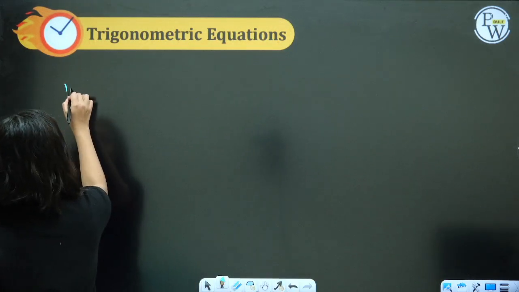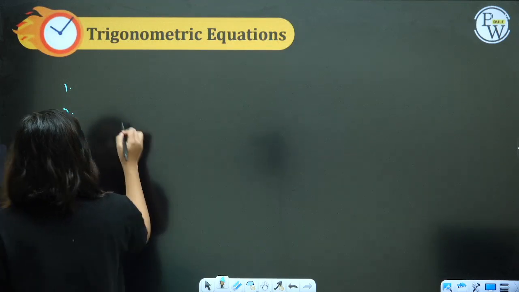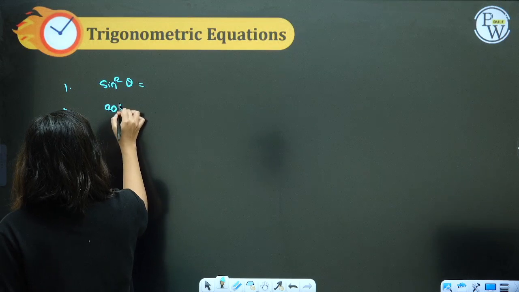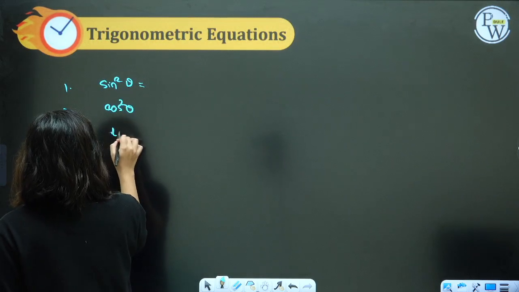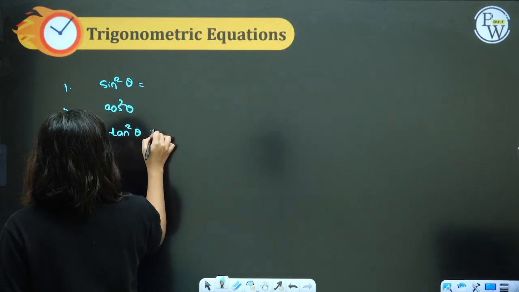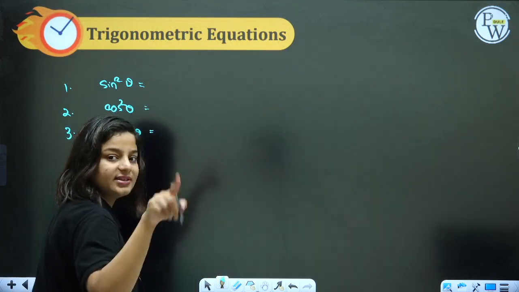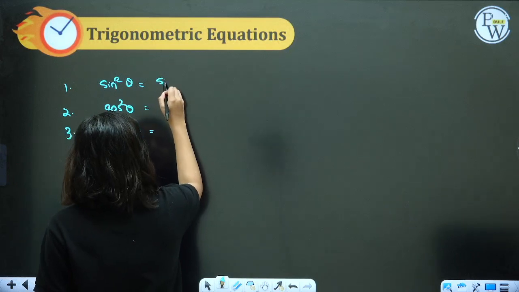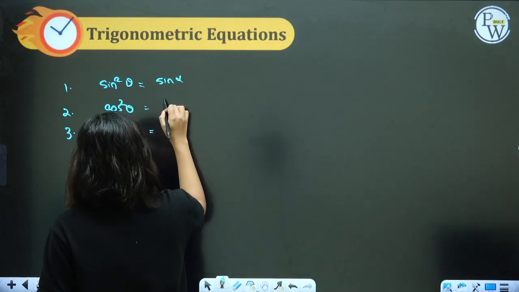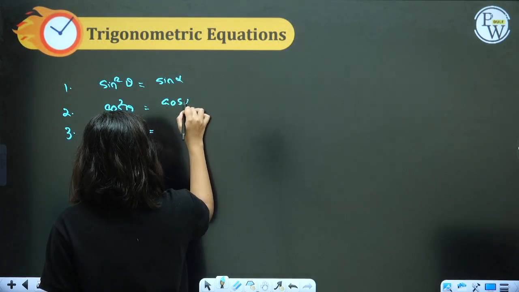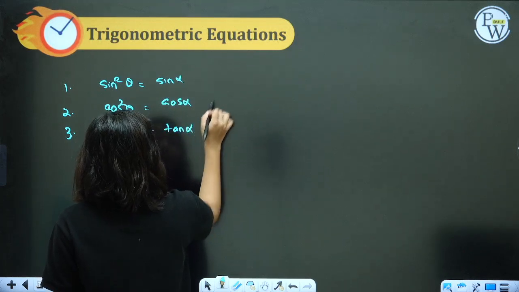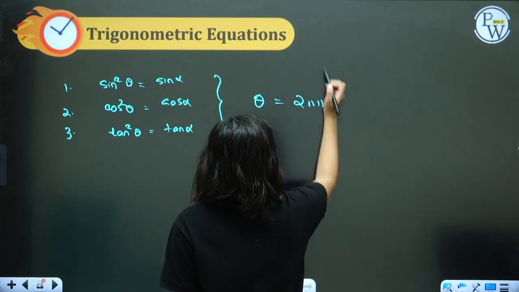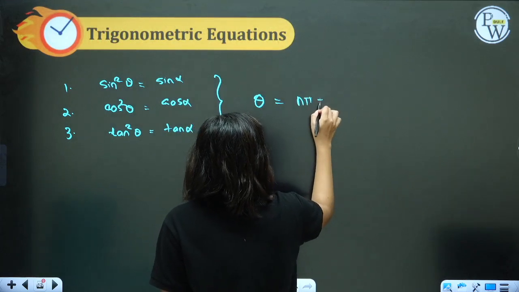Next, again another set of three formulas, but it is interesting, don't worry, I am not giving you many formulas to learn by heart in today's class, only these 4 formulas, and in the beginning 6 and 4 will make 10. How 4? You must be wondering, ma'am, 6 and 6 is 12. No, it's 6 plus 4, because all three of them have the same value of theta, which is n pi plus or minus alpha.